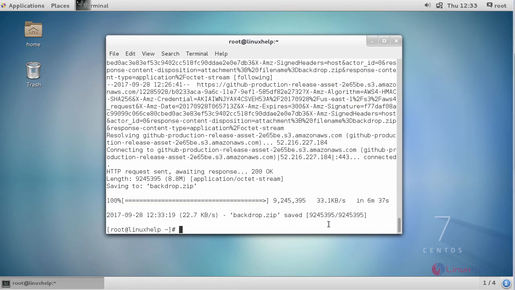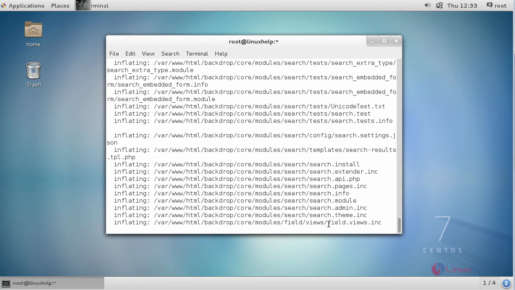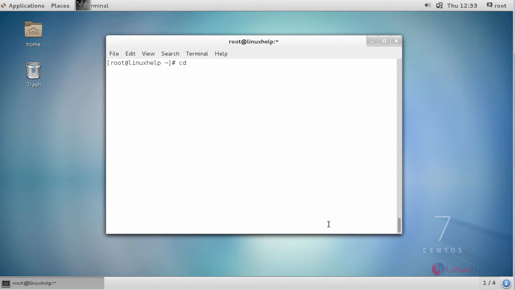After downloading it, extract it in the Apache root directory. Now move to your Apache root directory path.